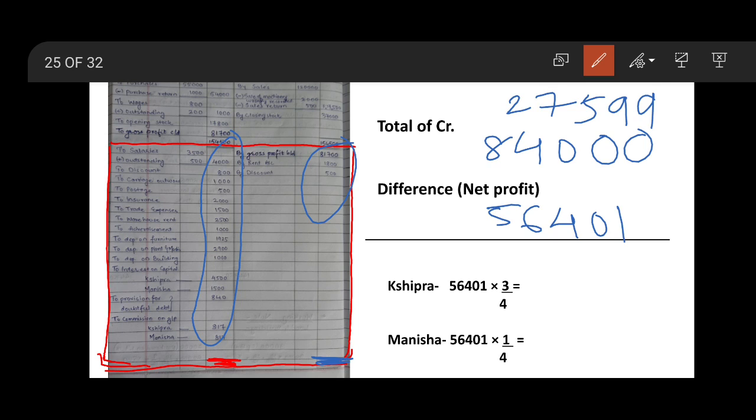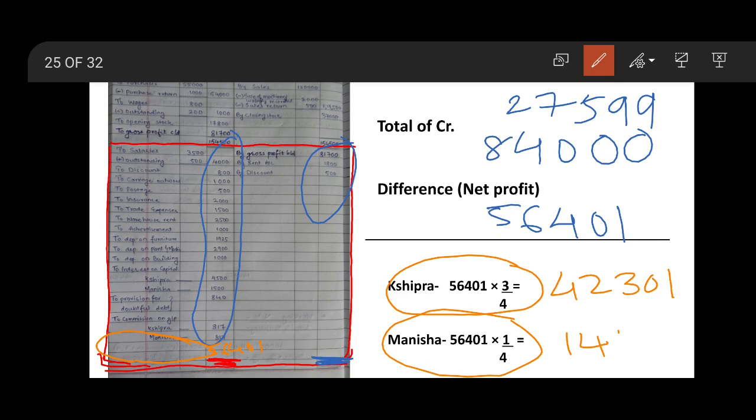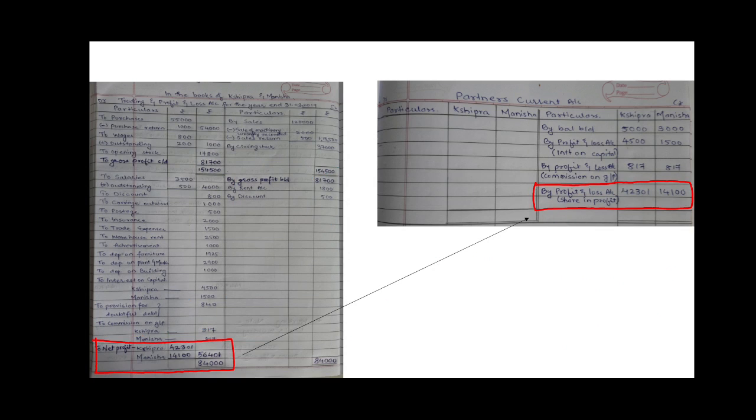This 56,401 will be written up, and it is written here as net profit, which is to be distributed amongst two of the partners in their profit sharing ratio. The profit sharing ratio we calculated as 3/4 and 1/4. So calculate this for Shipra. You will get 42,301 and for Manisha 14,100, which is to be written here in this way.